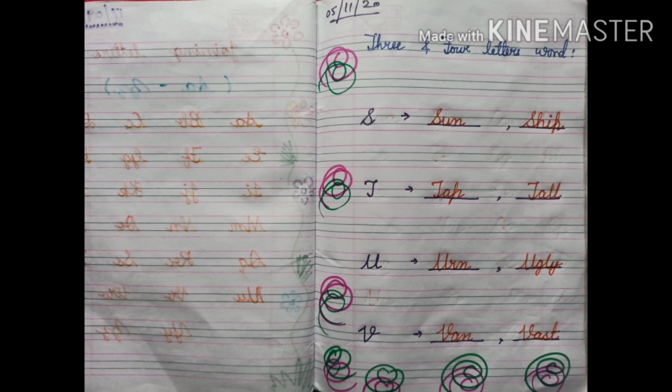Let's recap once again. S. S-U-N. Sun. S-H-I-P. Ship. T. T-A-P. Tap. T-A-L-L. Tall. U. U-R-N. Urn. U-G-L-Y. Ugly. V. V-A-N. Van. V-A-S-T. Vast.